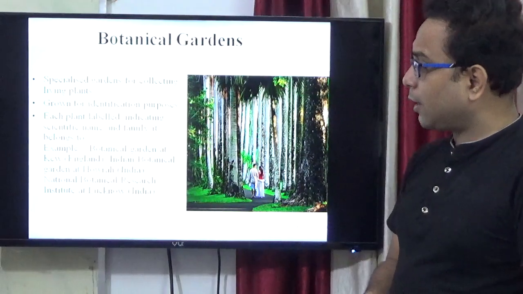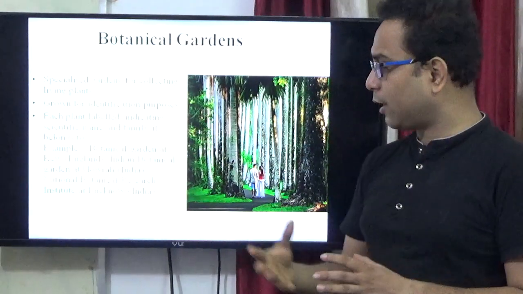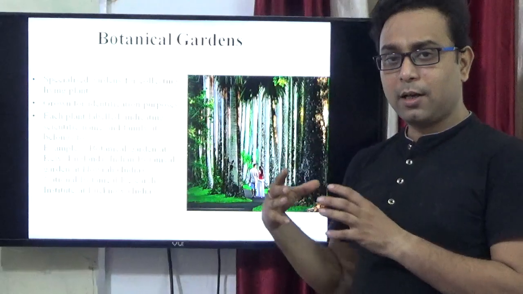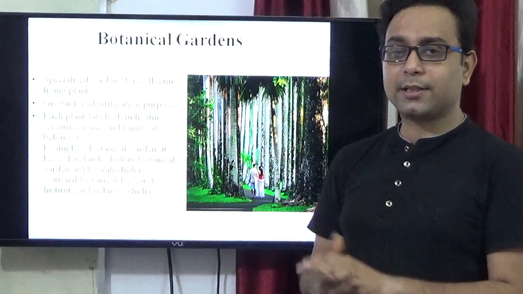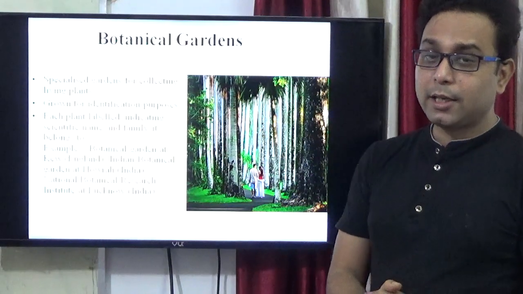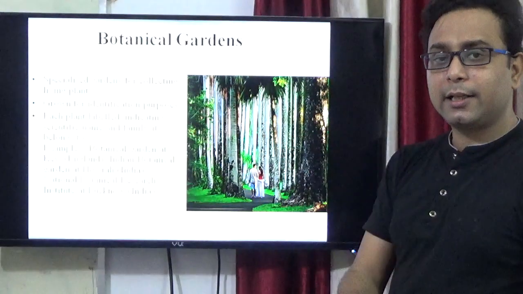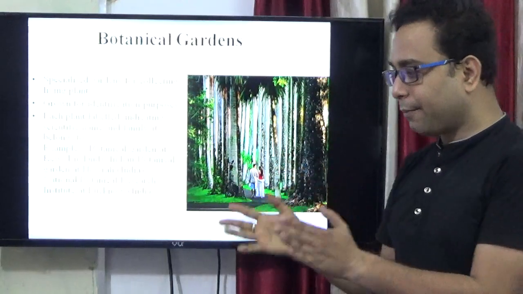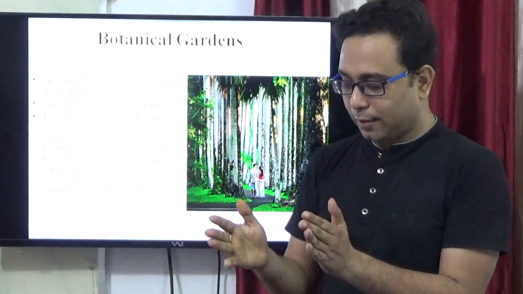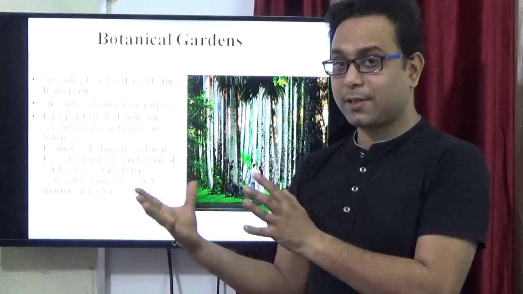Next tool is the botanical garden. Some people believe that botanical gardens only give mental pleasure, but not only that. It is a specialized garden for collecting living plants. In the herbarium, we get specimens, but dead specimens.